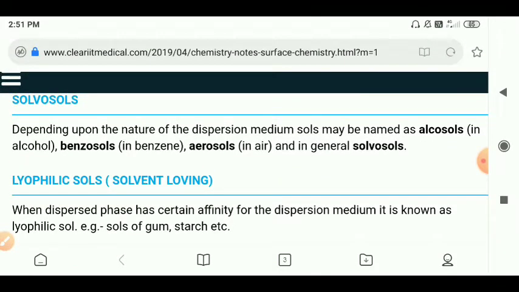Now what are lyophilic sols? When the dispersed phase has a certain affinity for the dispersion medium, it is known as lyophilic sols. So the dispersed phase easily mixes with the solvent. It has to create affinity with the solvent. Such sols are called lyophilic sols. Here, that is called solvosols. In lyophilic colloids or sols, there is a definite attractive force or affinity existing between the dispersion medium and the dispersed phase.